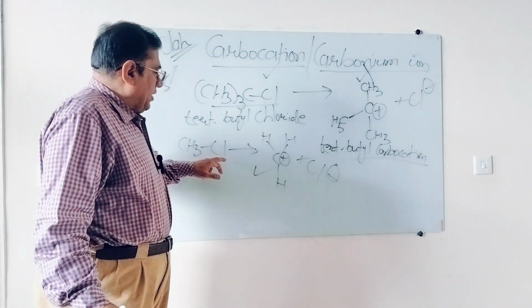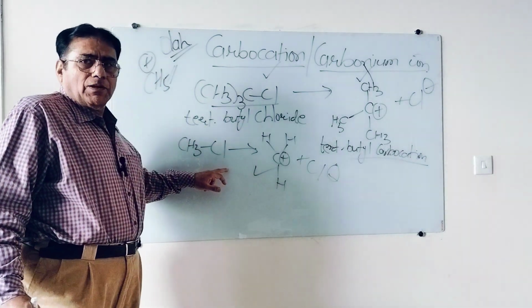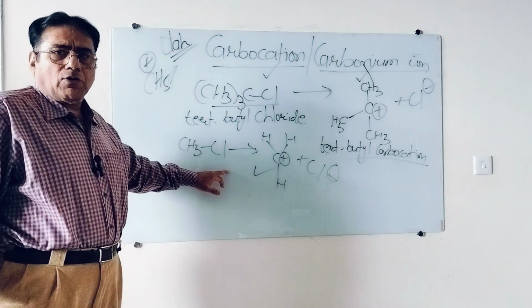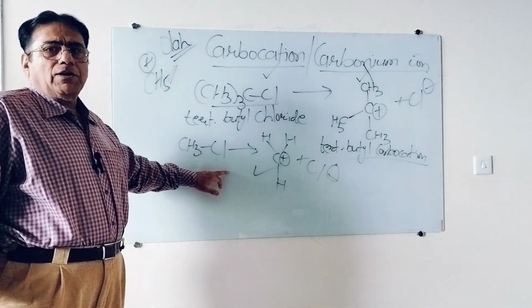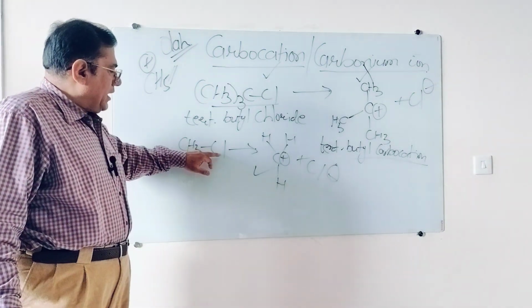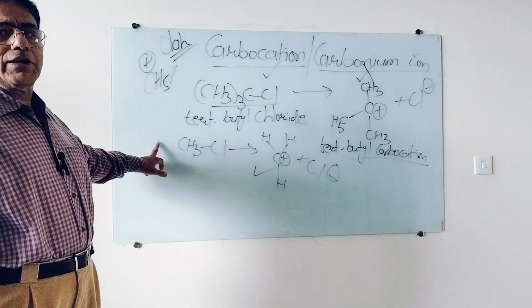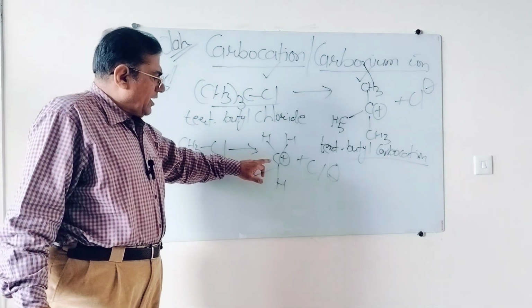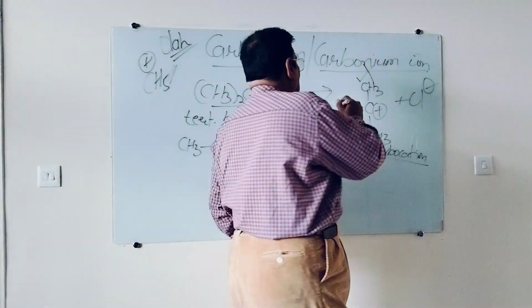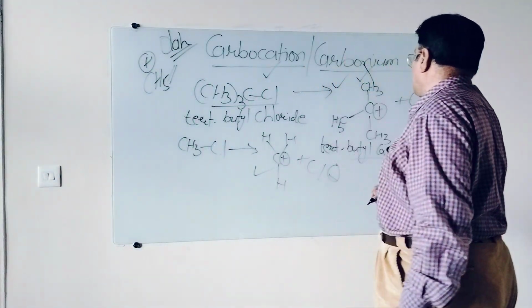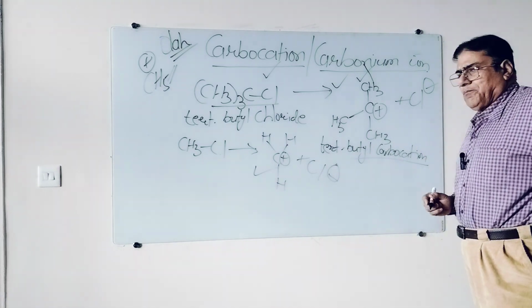Always, if you see the SN2 reaction, methyl chloride undergoes hydrolysis by SN2 reaction. Chloride ion leaves from this place and hydroxide ion attacks from the opposite side. That is a concerted reaction. But theoretically, yes, it may be possible. This is a perfect example: tertiary butyl carbocation and chloride ion.